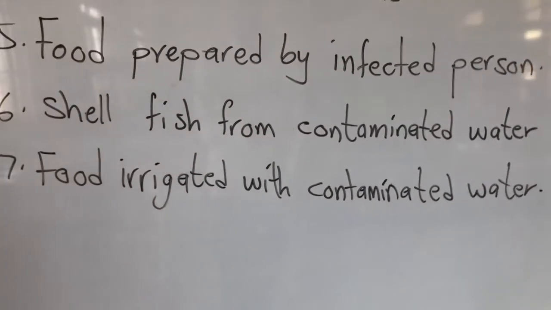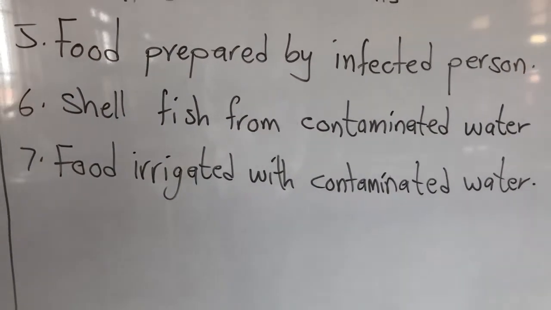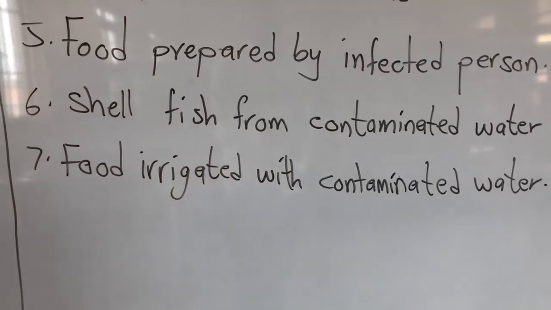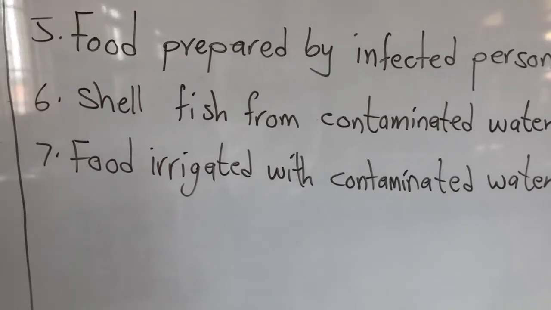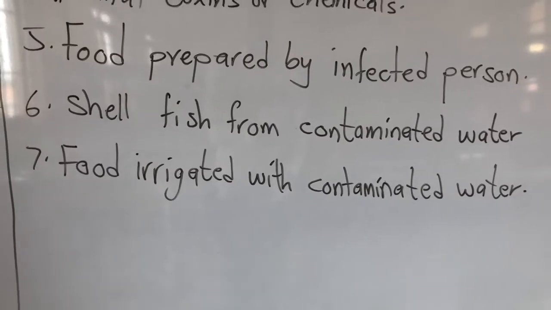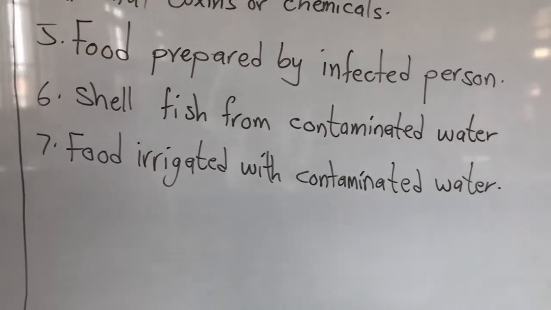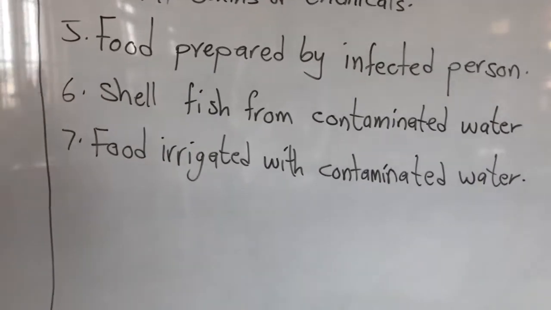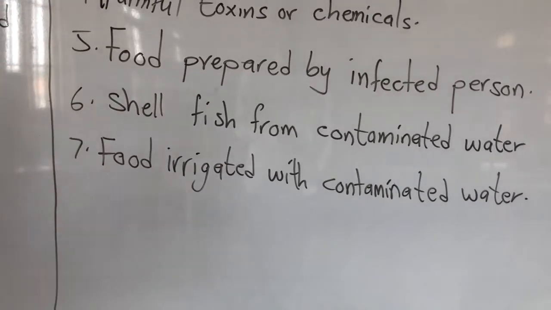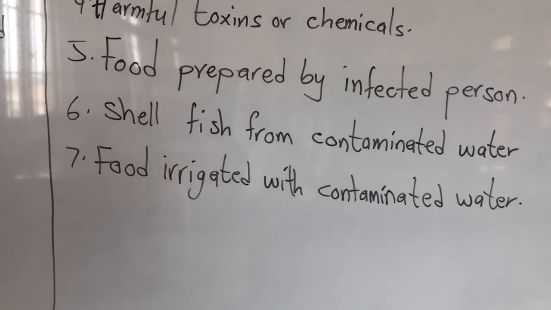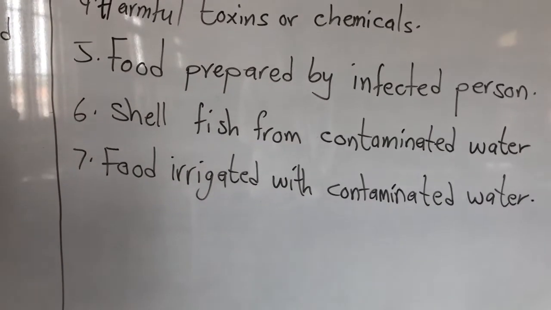So most of them use what? Gutter water. Most of them use gutter water to irrigate the farm, and you know that the gutter is there for us to do what? To dispose of unwanted or polluted water from our house. Some people even open their toilet into the gutter, you see.